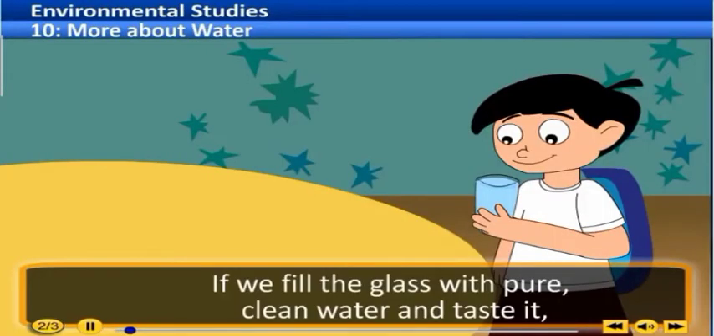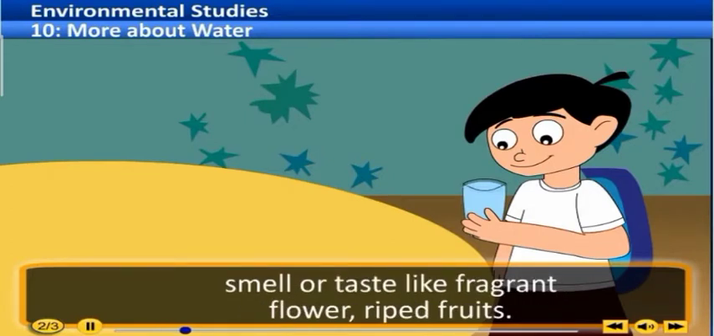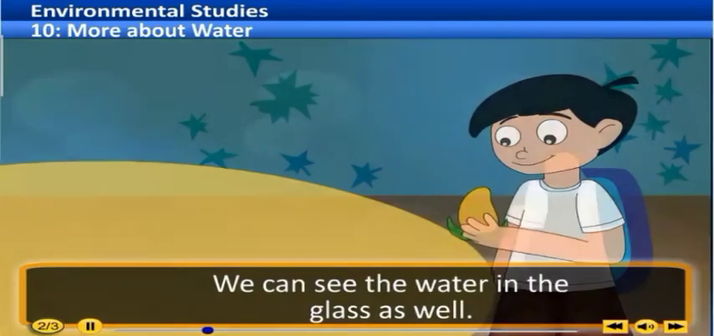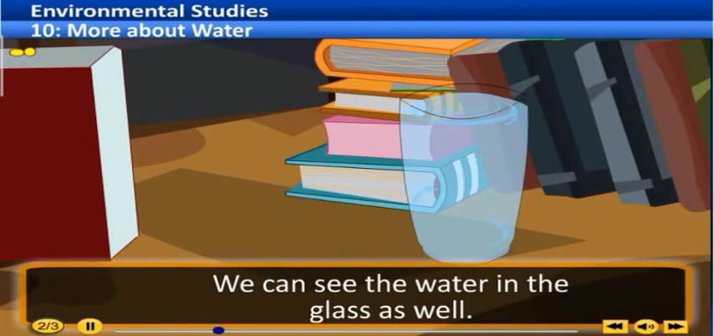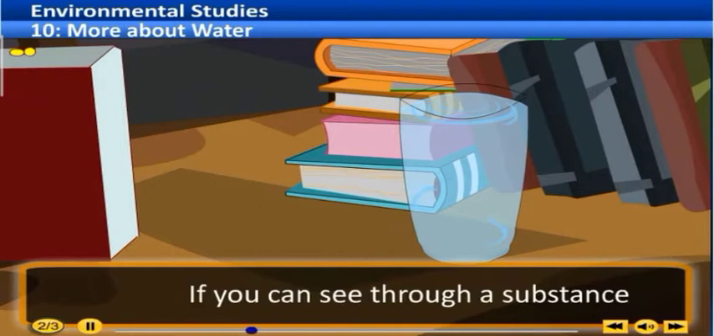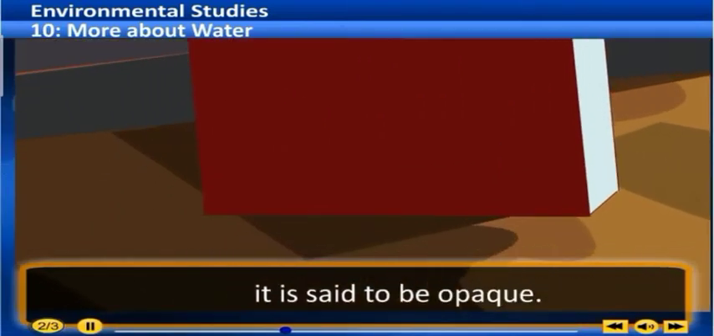Explanation. If we fill the glass with pure clean water and taste it, smell it, we come to know that the pure water has no color, smell, or taste like fragrant flower, ripe fruits. We can see the water in the glass as well. That means water is transparent. If you can see through a substance, it is said to be transparent, and if we cannot see through it, it is said to be opaque.